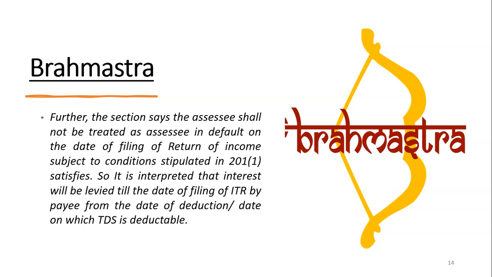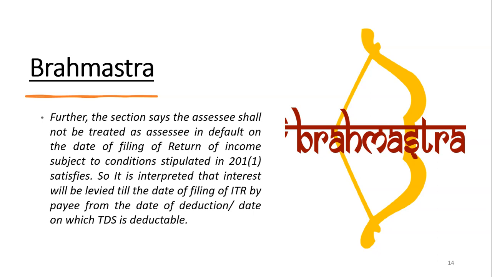So that means the assessee who has not deducted the TDS will be treated as assessee in default till the date of filing of return of income by the payee. It is interpreted that the assessee has to pay interest from the date of deduction till the date of filing of return of income by the payee. So friends, even if you obtain Form 26A, the section will not make you free from the obligation. You have to pay the interest from the date of deduction till the date of filing of return of income by the payee.